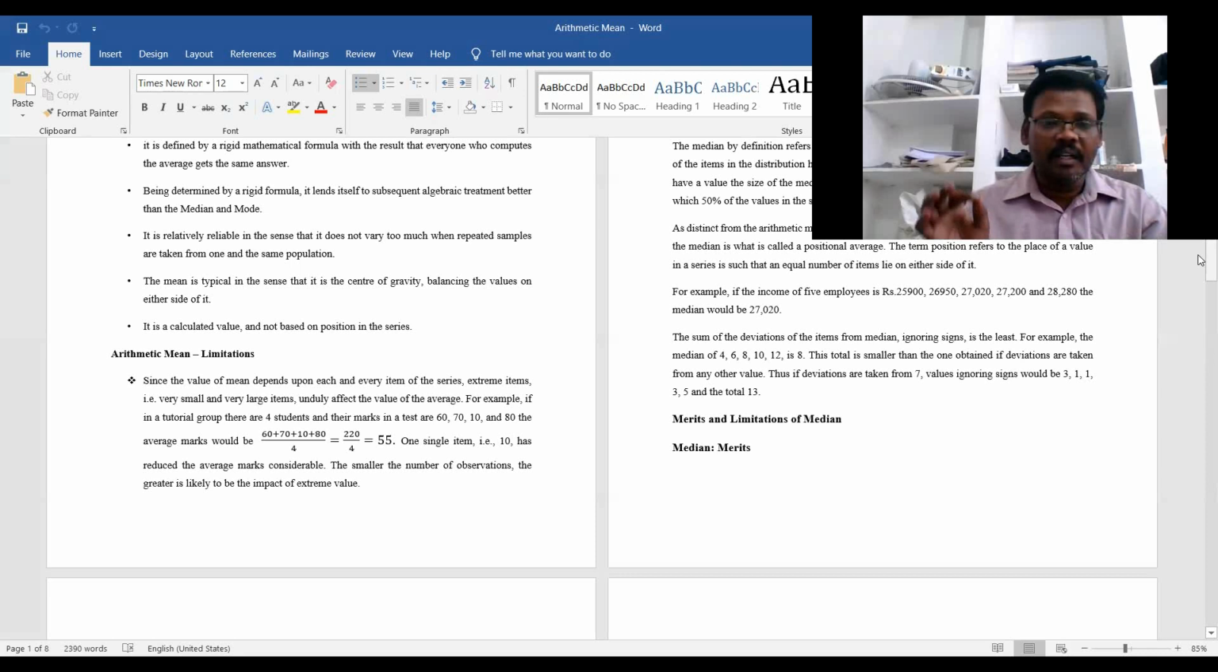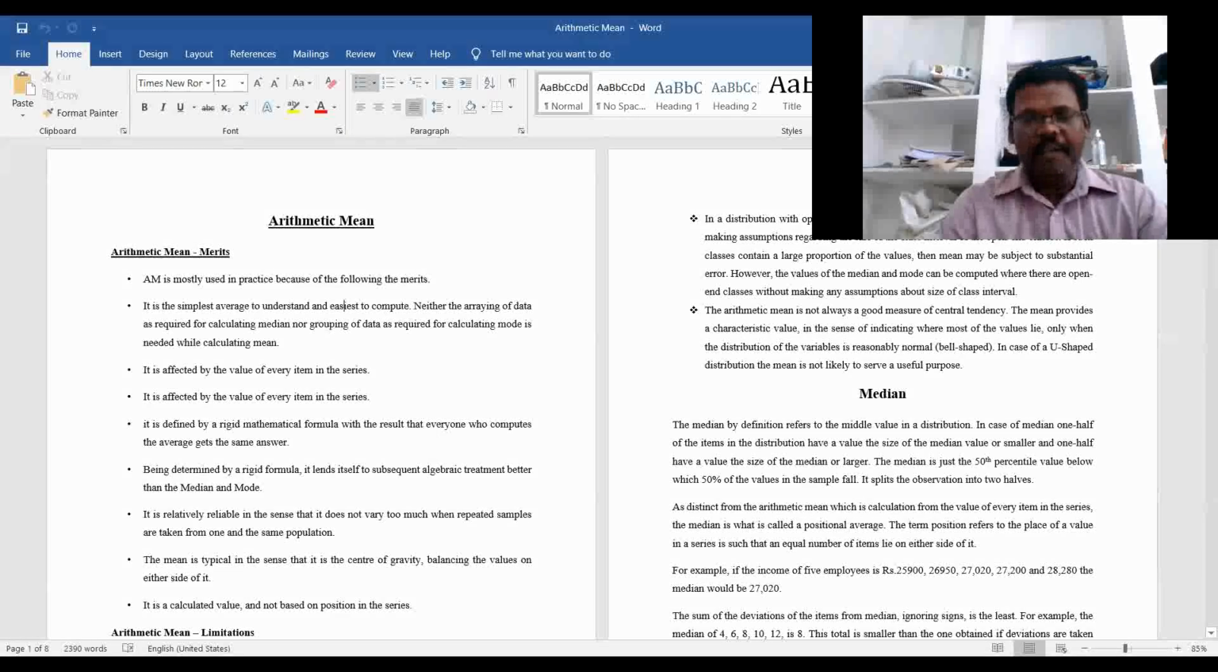Okay, the smaller the number of observations, the greater is likely to be the impact of what is called the extreme value. And in a distribution with open-end classes, the value of the mean cannot be computed without making assumptions regarding the size of the class interval of the open-end classes.